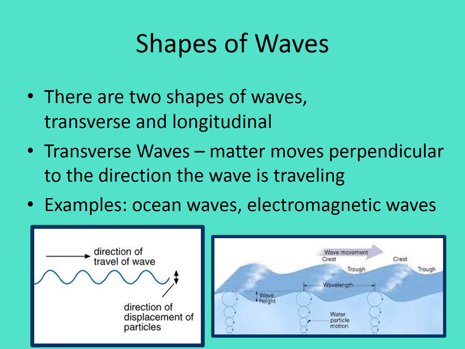So there are 2 major types of waves, electromagnetic and mechanical. There's also 2 major shapes of waves, transverse and longitudinal. Now the pictures that I have at the bottom of the screen are both of the first type, transverse waves. And for most of us, when we hear the word wave, this is kind of what comes to mind, this shape, where it goes up and down and up and down.